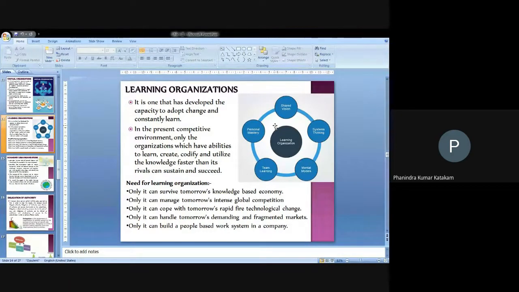Unless there is a need to adopt the change, organizations will not sustain for a long period of time. Organizations need to consistently learn and consistently adopt changes. If they do not concentrate on the changes, organizations will not run for long. Because when the computer was introduced as a basic requirement in organizations, with mechanization and computerization of work, the people who had been working traditionally for many years, over long tenures, switched over from a typewriter to a computer.